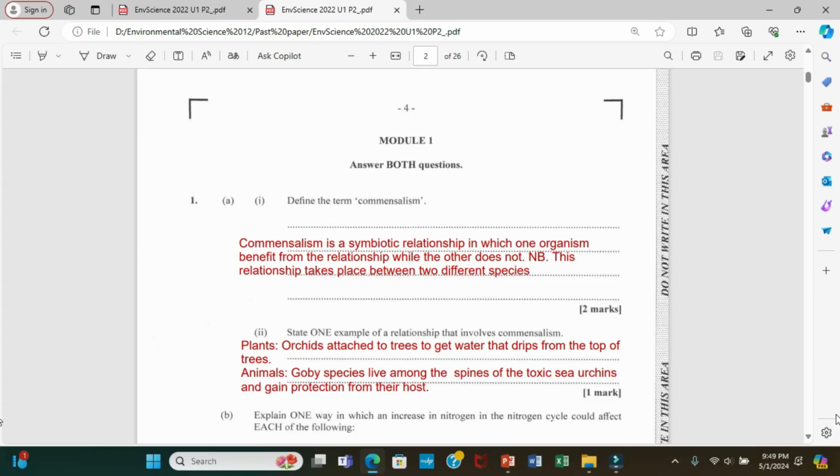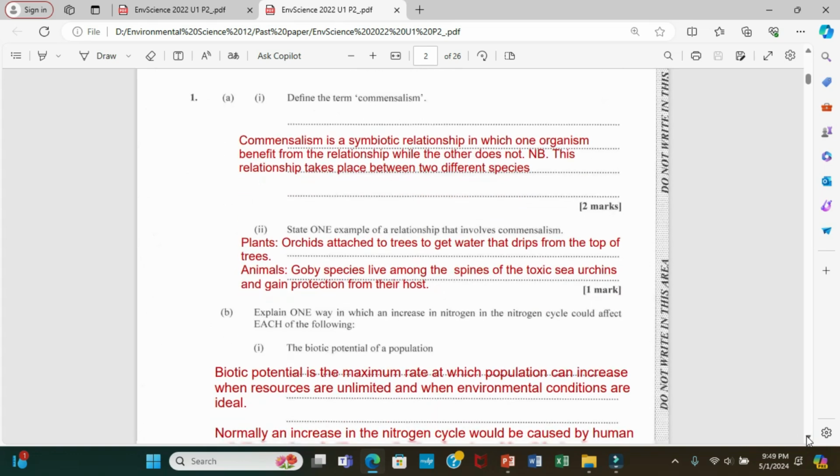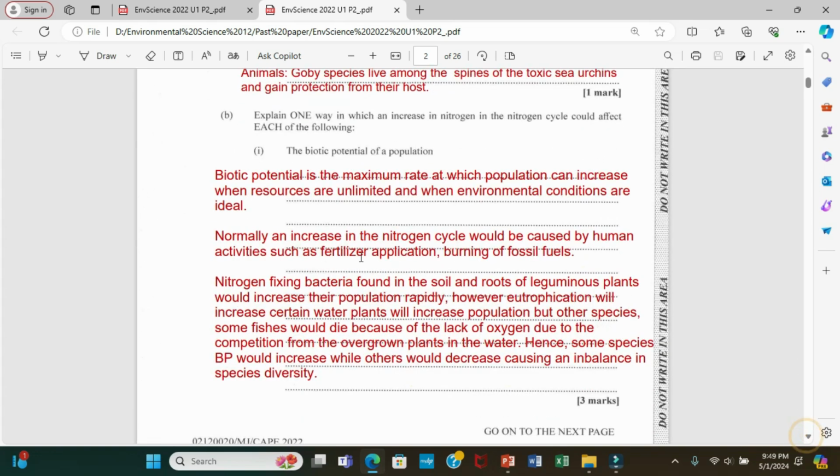Alright, let's move to part B of question 1. Part B says, explain one way in which an increase in nitrogen in the nitrogen cycle could affect each of the following. Alright, number 1, it said the biotic potential of the population.